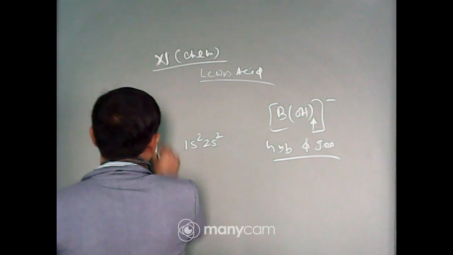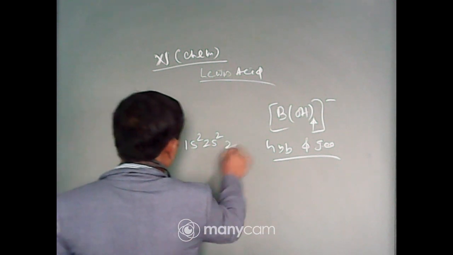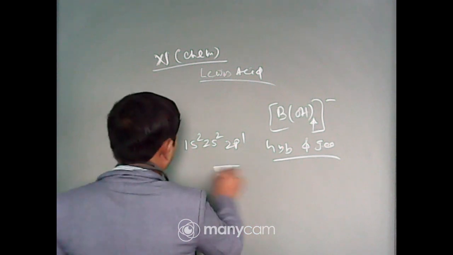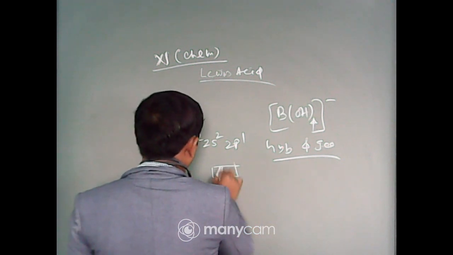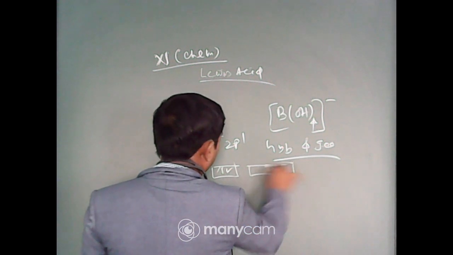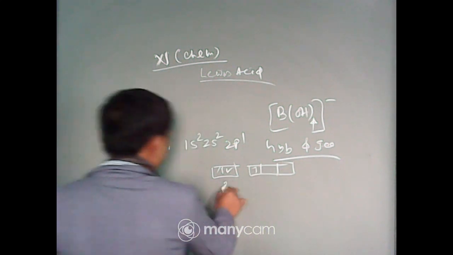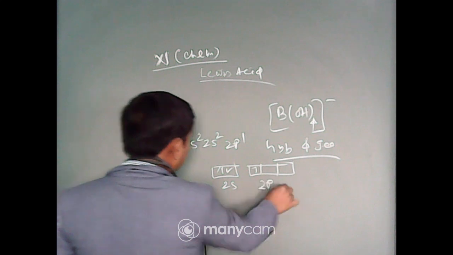What is the atomic number of boron? This is the excited state, that is 2s, and this is 2p.